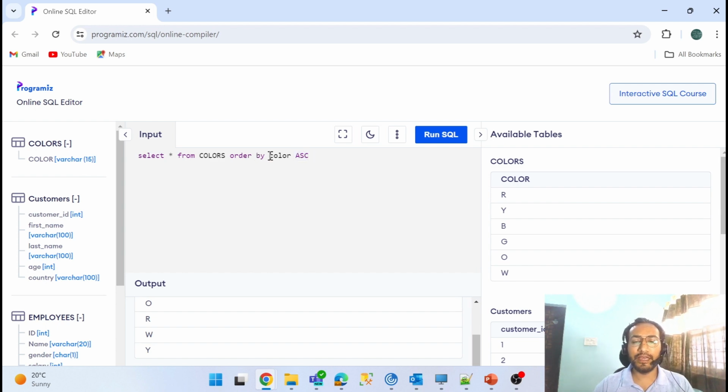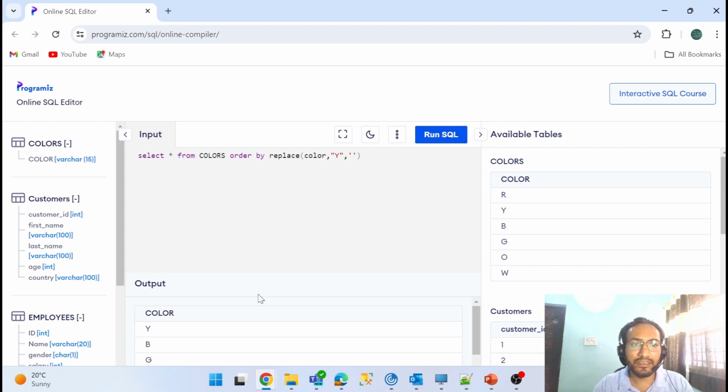I want to do order by, I'll do replace color, Y, blank, bracket. Let me run it. Let me see the query. Now, you can see what I have done. Y is coming as blank, then it gets sorted.